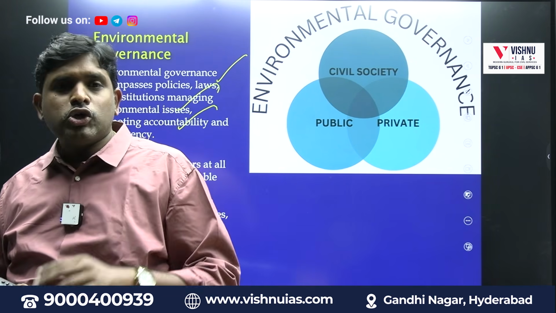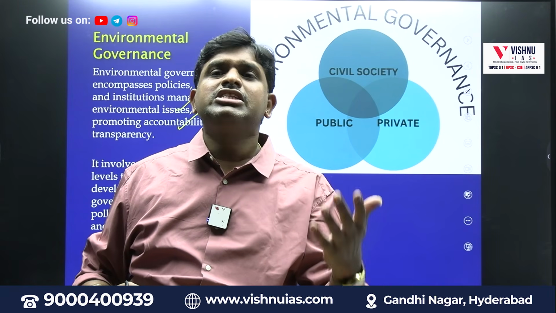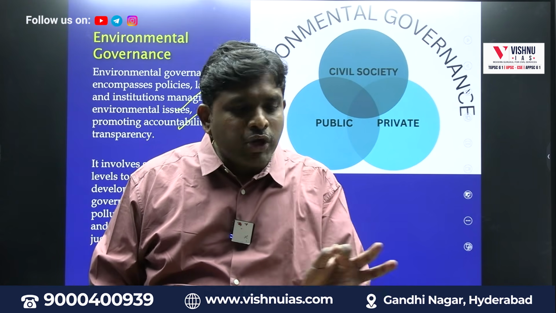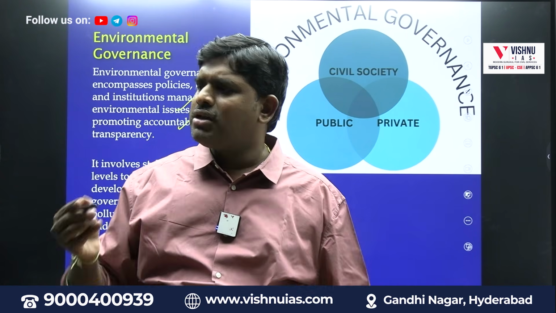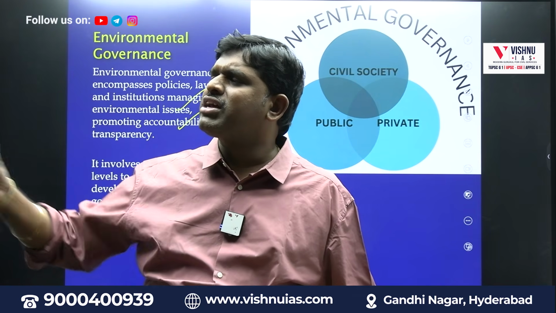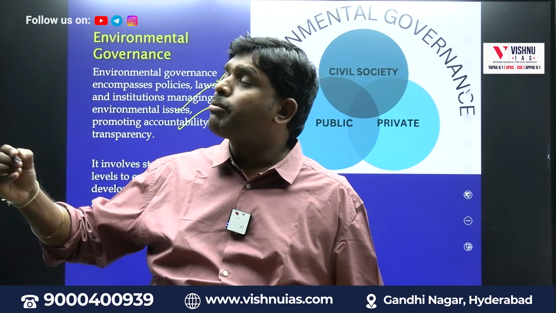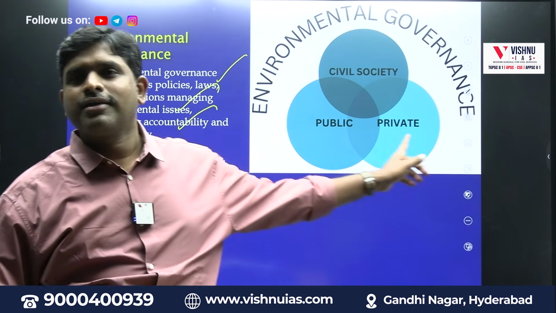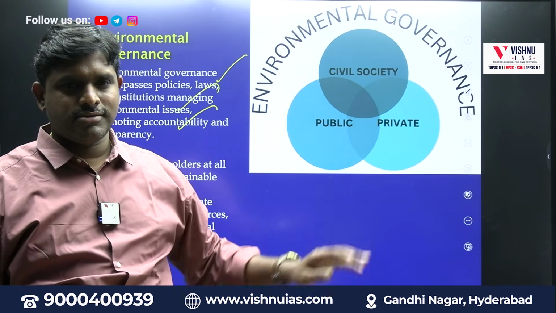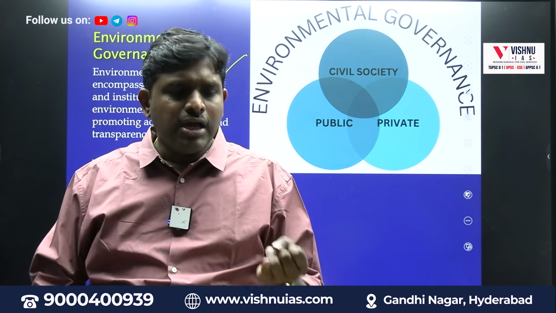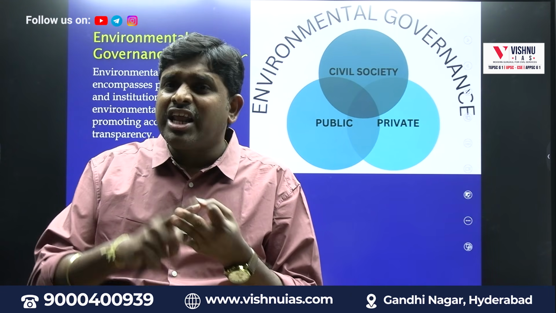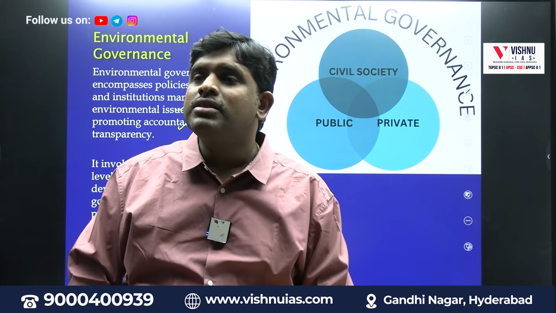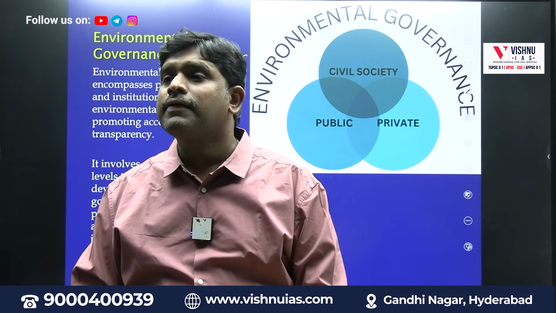Environmental governance. So in order to protect the environment, in order to conserve the environment, what type of governance we need to adopt? Environmental governance. So in the conclusion, whatever may be the question, in the process of acid rain, in the process of acidification, in the process of eutrophication, in the process of any environmental degradation we are noticing, the best solution is environmental governance. What is environmental governance? The policies, the laws, the regulations, the rules made by the government for protection of that particular thing, those governance mechanisms are called as